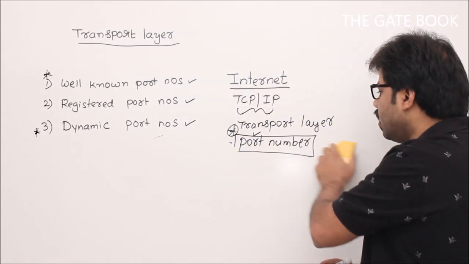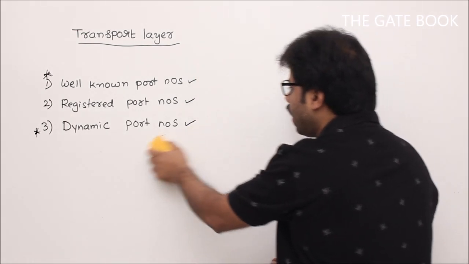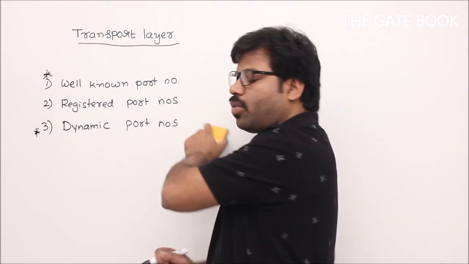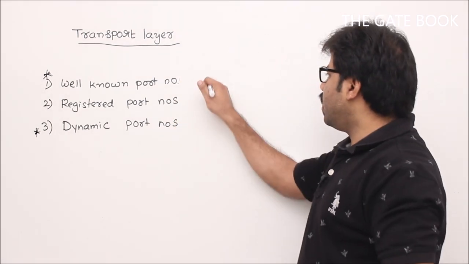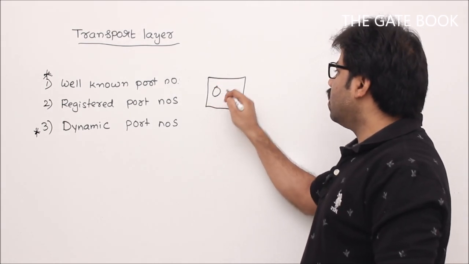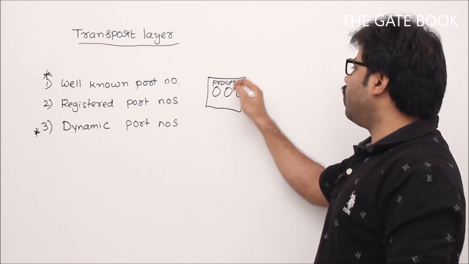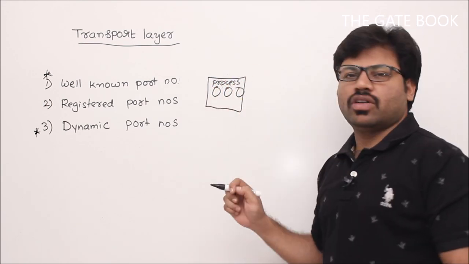That means in the internet, how will this problem be solved? Port numbers. Sir, why don't we directly give some random numbers to every process in our systems? For example, let's say I have a system, and in that we have applications, let's call them processes. At this moment we don't worry much about what a process is, everything.